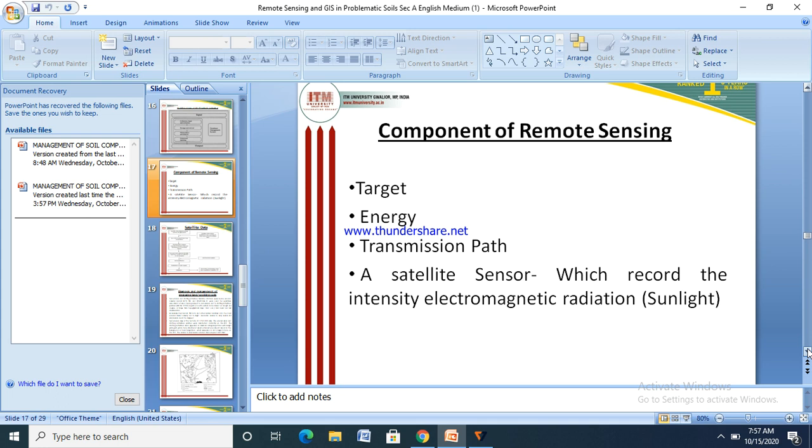Now, the components of remote sensing: target, energy, transmission path, and a satellite sensor which records the intensity of electromagnetic radiation, sunlight.